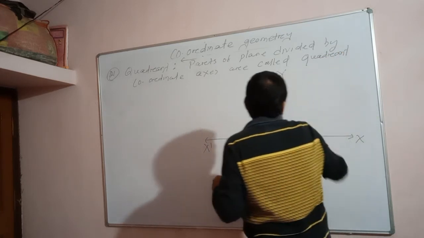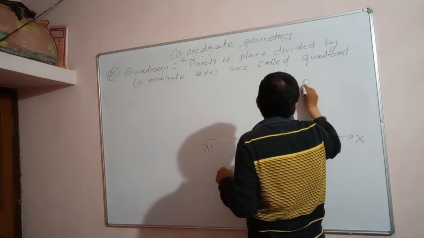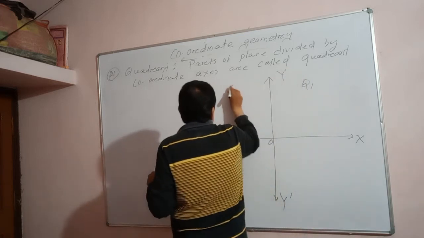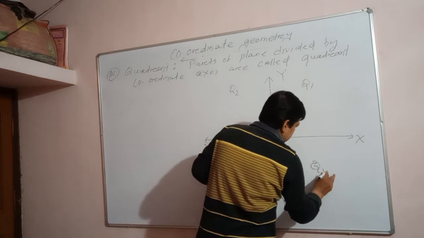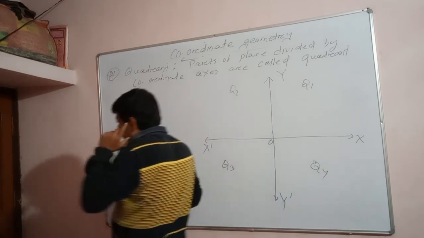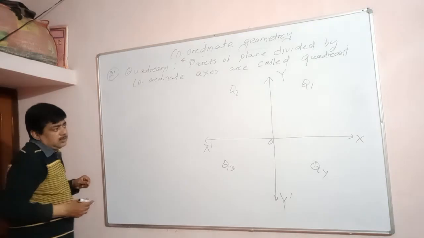So there are 4 quadrants. This is the first quadrant, known as Q1. This is the second quadrant, this is the third quadrant, and this is the fourth quadrant.